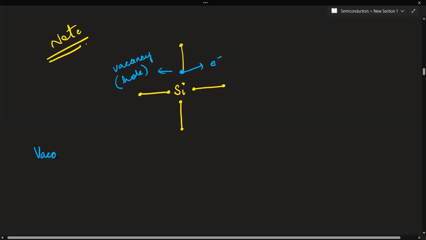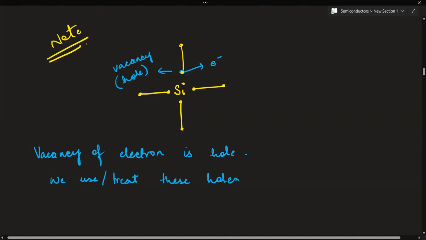This vacancy of electron is actually the hole that we see. But mainly just to ease our calculation and to ease our understanding, we treat these holes as positive charged particles. So what are the negative charged particles in solid?